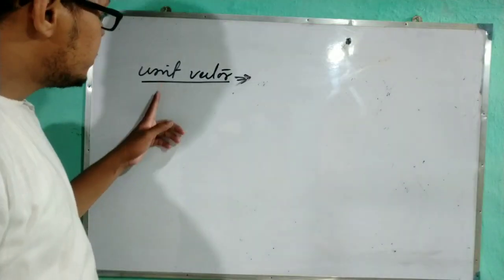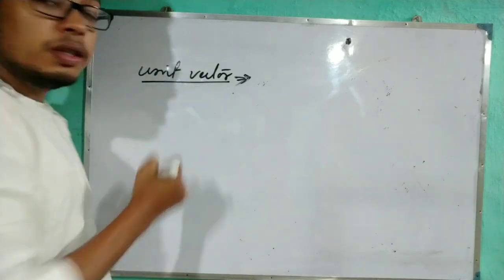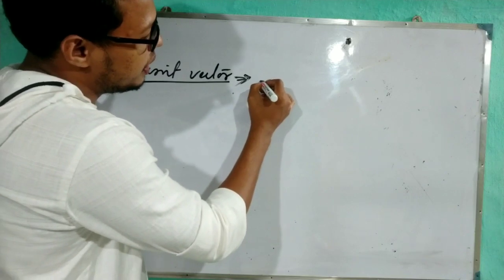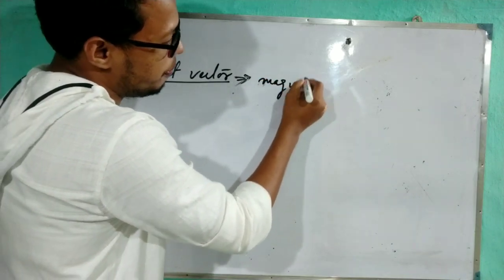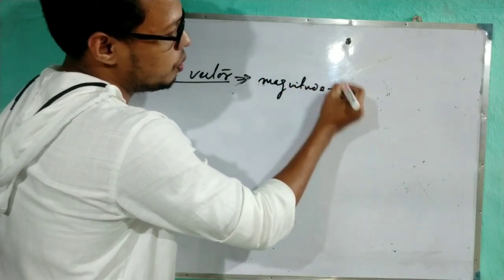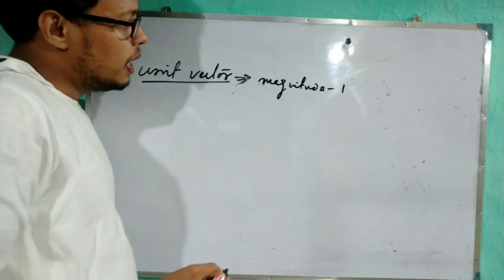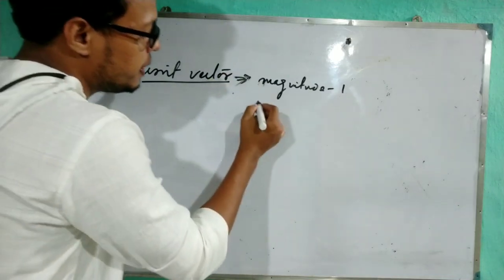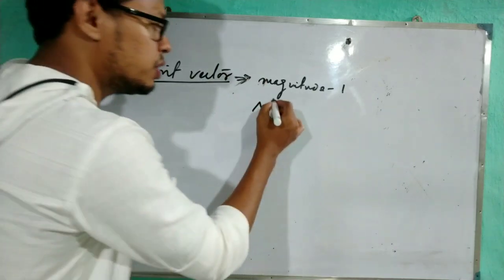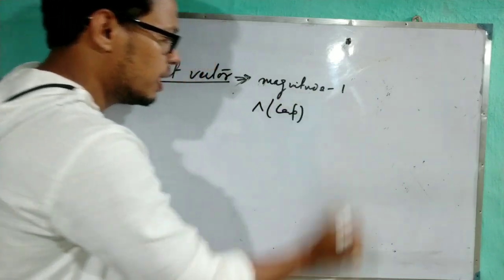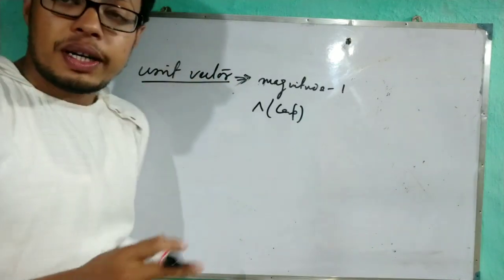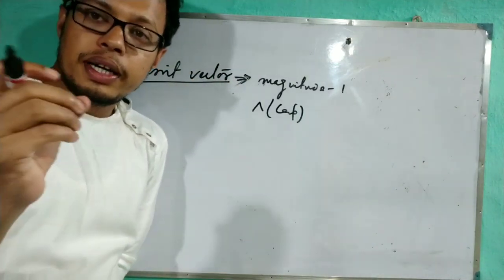Now I will discuss one important topic, which is the unit vector. The unit vector is a vector whose magnitude is 1. How to represent it? The unit vector is represented by the cap. This is called cap. And what is the use? A unit vector is used to give the direction.